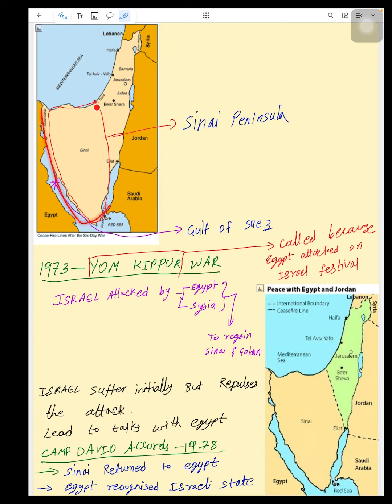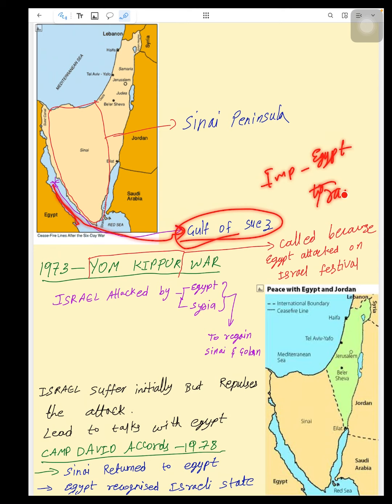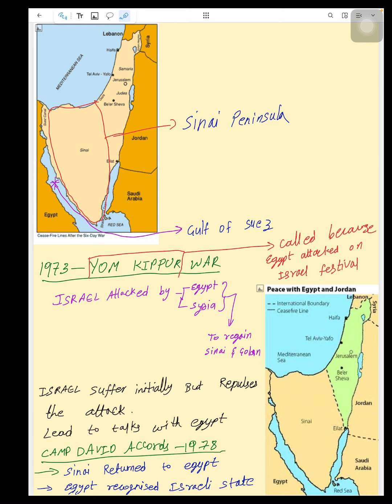And at this Sinai Peninsula, there is a border. Here is the Gaza Strip. The whole of this peninsula was taken by, sorry, they were taken by Jews. Here is the Gulf of Suez, which is very important for Egypt for commercial trade.